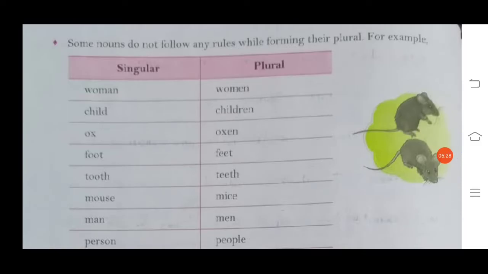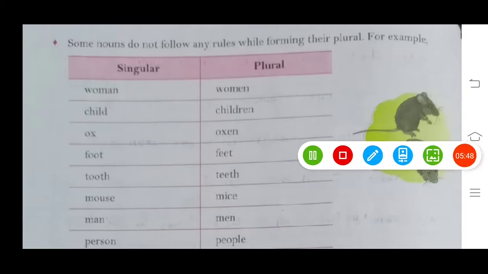Then some nouns do not follow any rules while forming their plural. Okay, now we will talk about those nouns which do not follow any rule. Just now I told you many rules to form their plural, but there are some nouns which do not follow any rule. For example, woman, women.